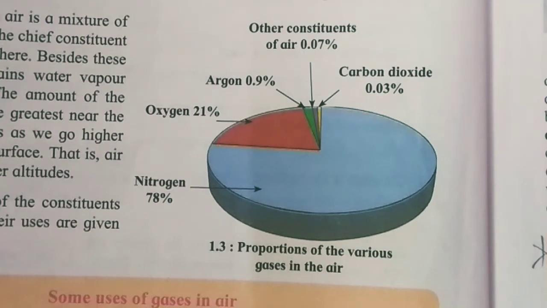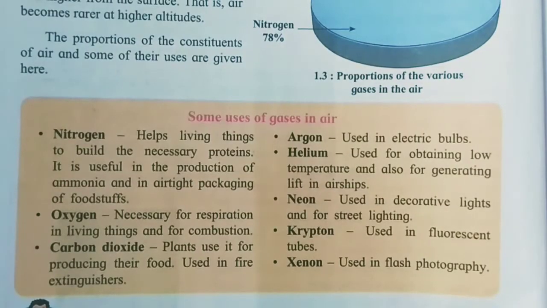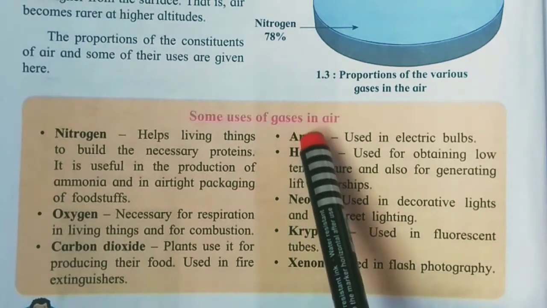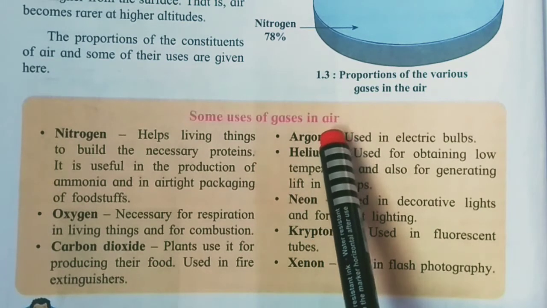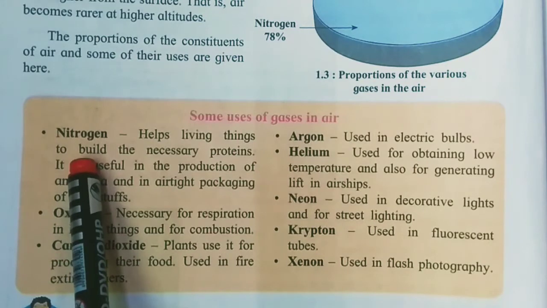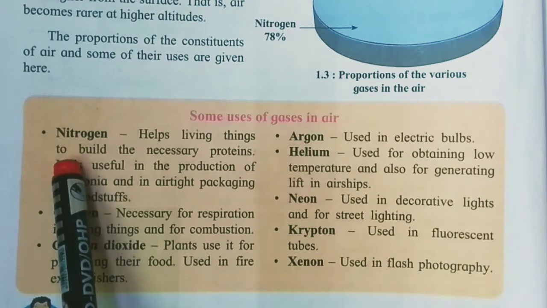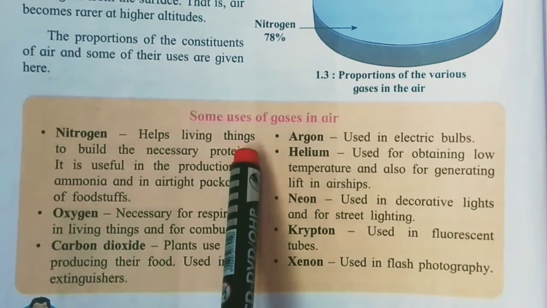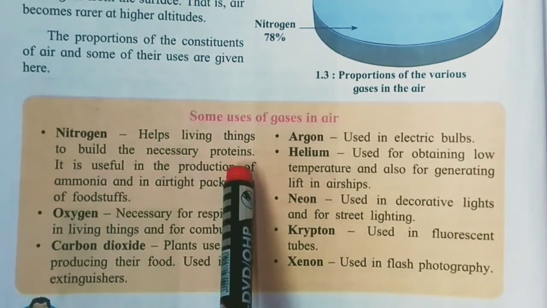There is 78% nitrogen, which means nitrogen is more, and oxygen is 21%. See here, some uses of gases in air are given. Nitrogen is more in the earth's atmosphere, and it helps living things to build the necessary proteins.